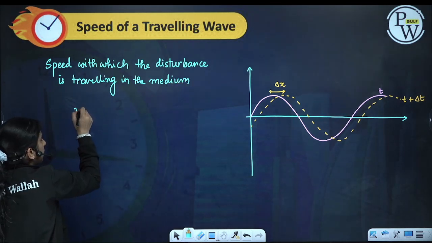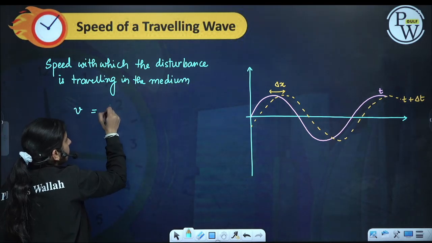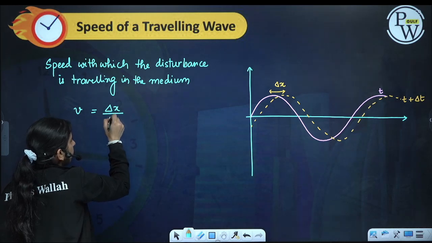If we want to find the speed, it will be delta x by delta t.